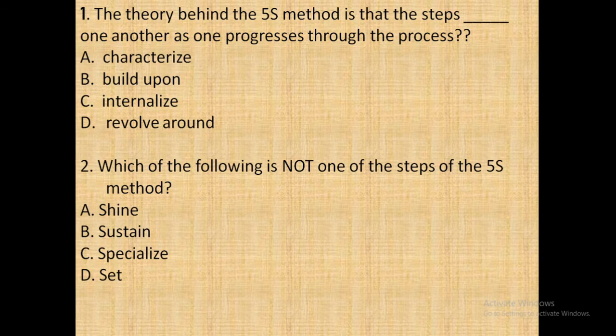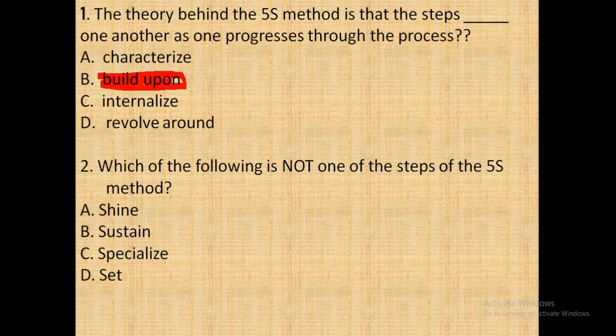Our first question is: the theory behind the 5S method is that the steps following one another as one progresses through the process. The options are characterized, build upon, internalized and revolve around. Here the answer is build upon. So come to the next question.